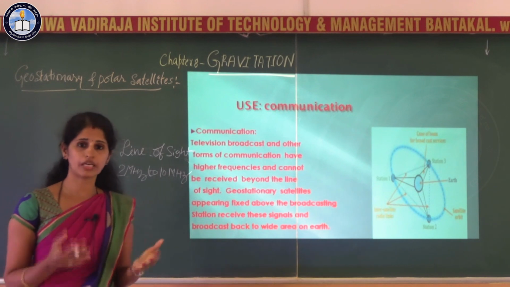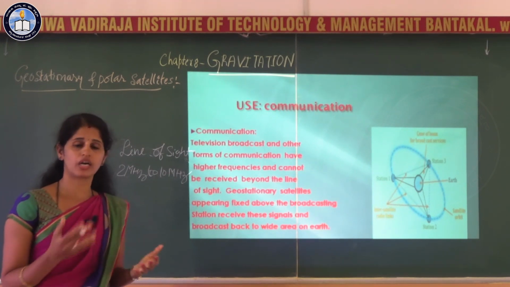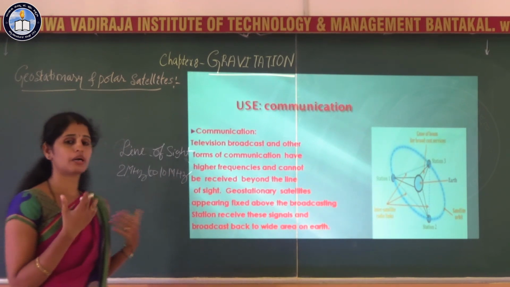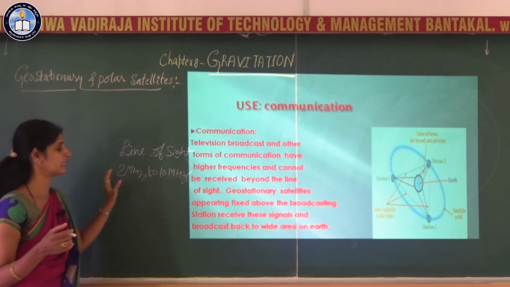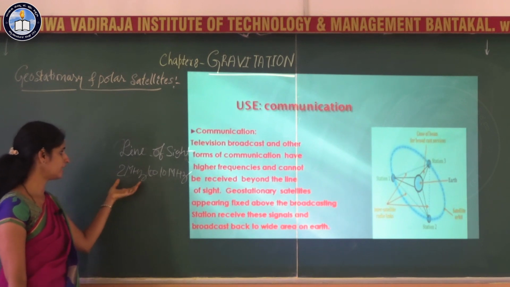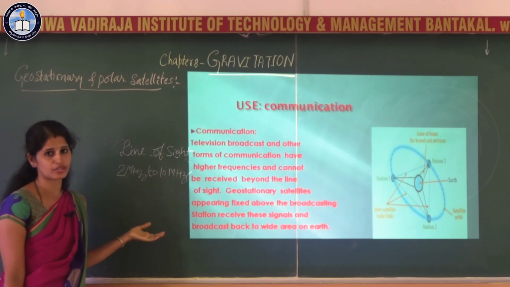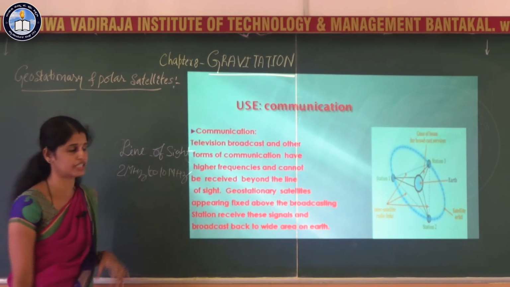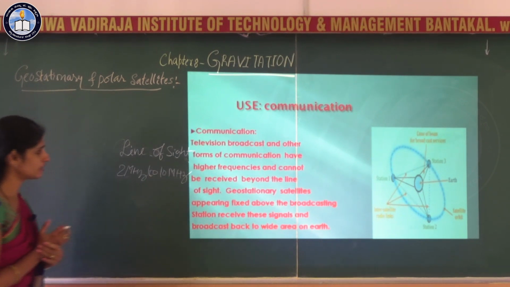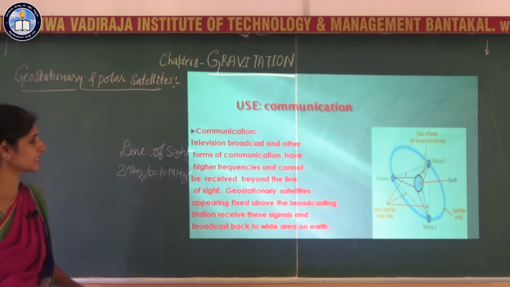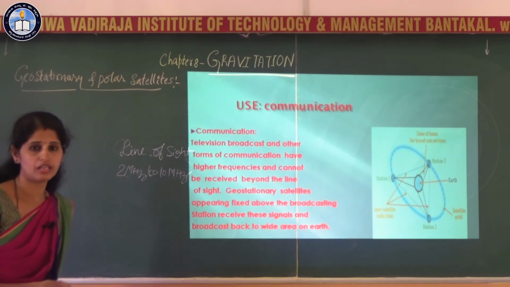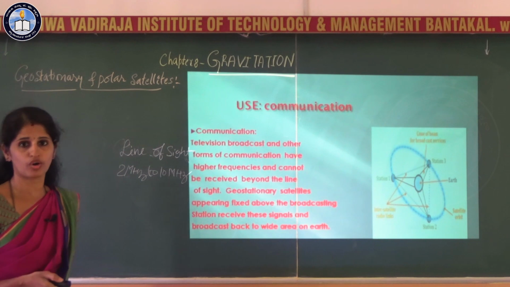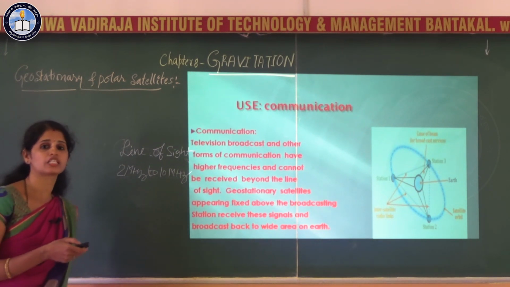But when you talk about television broadcasting and other applications, high frequency signals are used which are not reflected by the ionosphere. For that, the geostationary satellite acts as a broadcasting station. They receive the signal from the broadcasting station because they appear stationary with respect to Earth.